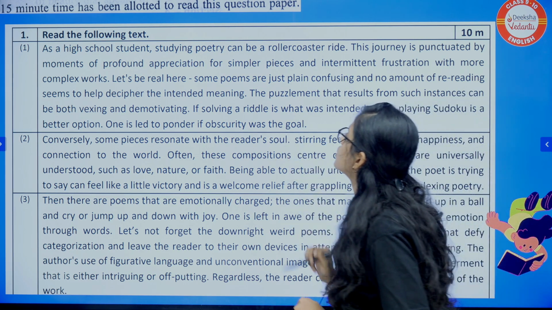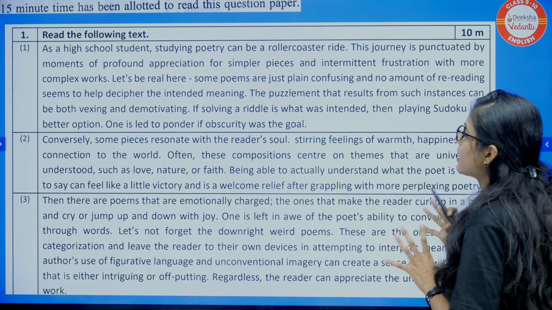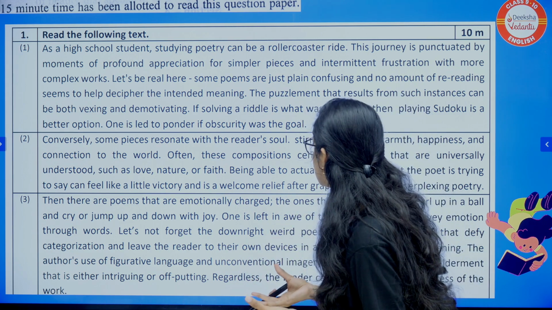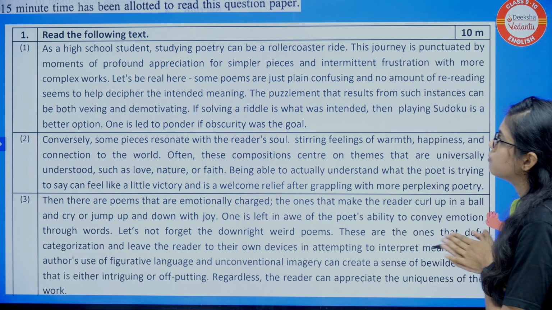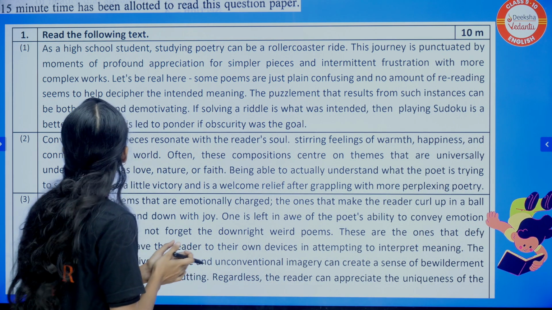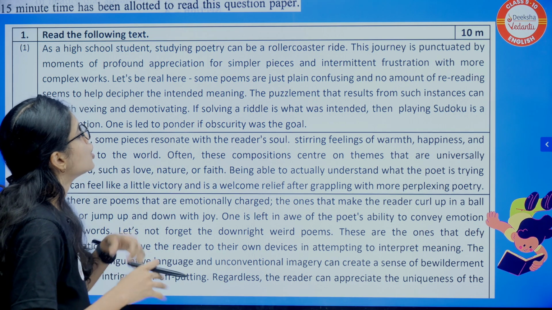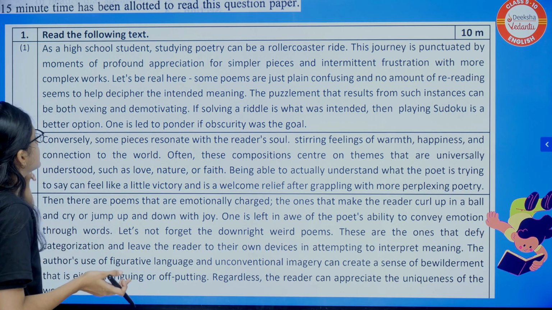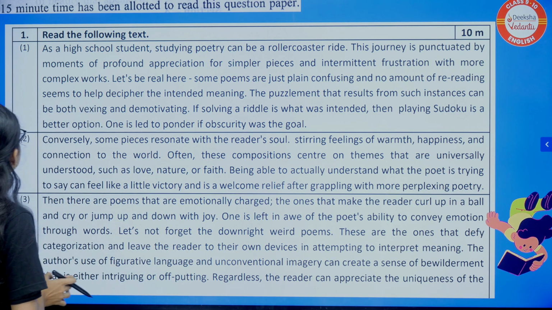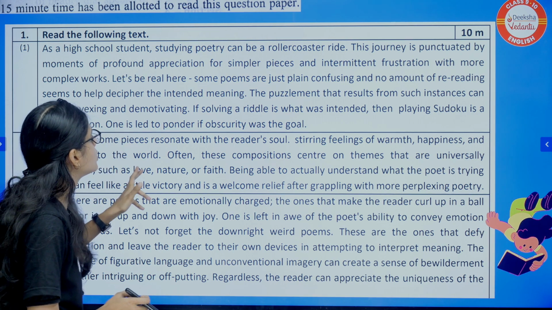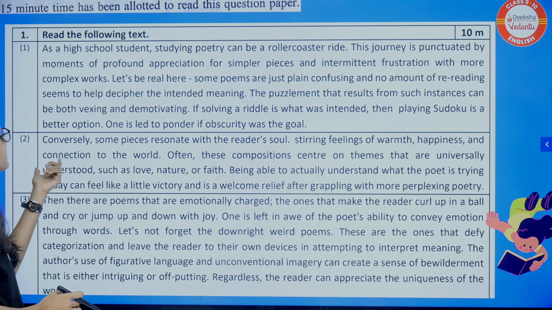As a high school student, studying poetry can be a roller coaster ride. This journey is punctuated by moments of profound appreciation for simpler pieces and intense frustration with more complex words. Let's be real here. Some poems are just plain confusing. No amount of rereading seems to help despite their intended meaning. The puzzlement that results from such instances can be both vexing and demotivating. If solving a riddle is what is intended, then playing Sudoku is a better option.